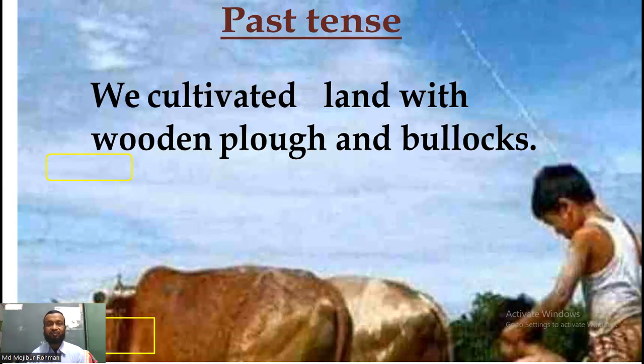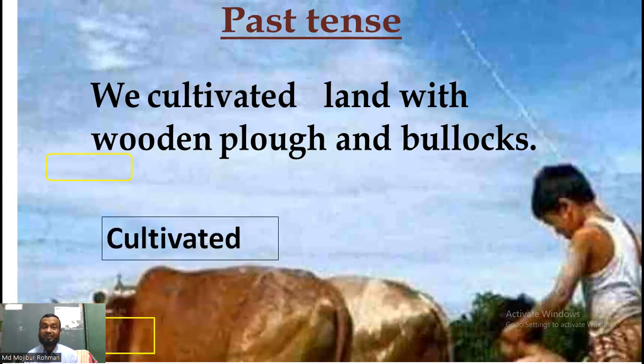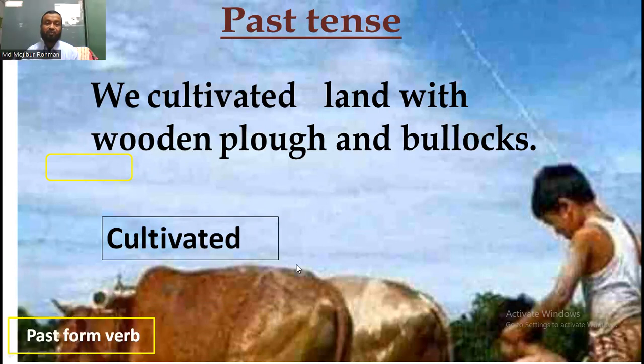We cultivated land with wooden plow and bullocks. We cultivated, that means before a few years ago, we cultivated our land with wooden plow and bullocks. But here the verb is cultivated. My dear students, what is this? Past form of verbs. That means cultivated is the past form of verbs.